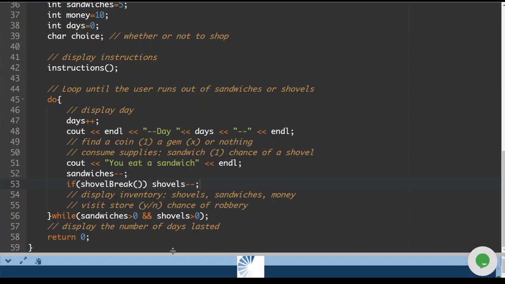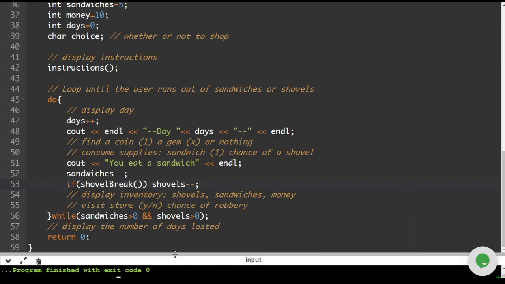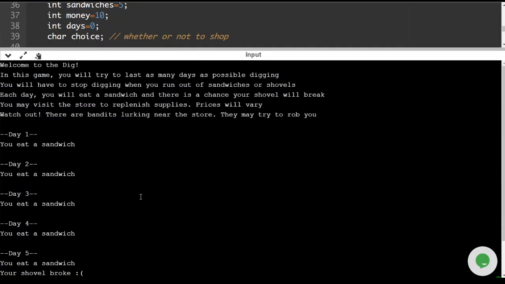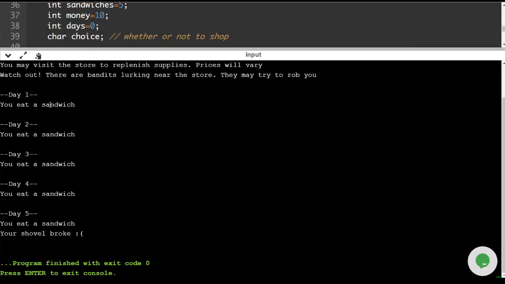So I'm going to run this as a test. Now, what we get here is a sequence of eating sandwiches. So day 5 should be the day that we eat our last sandwich. It tells us that our shovel broke here.